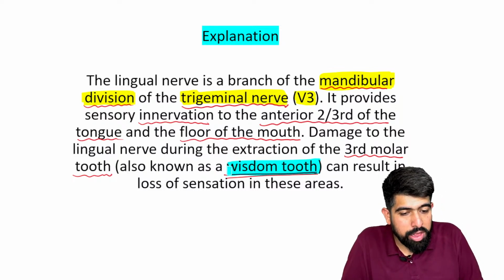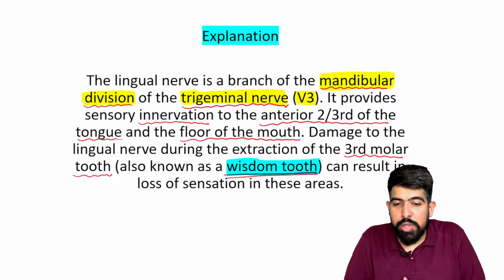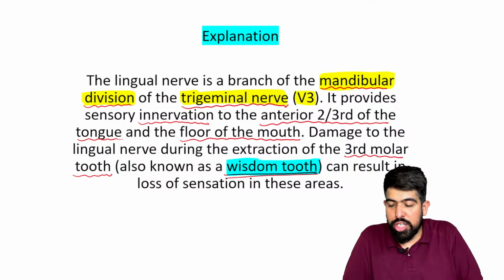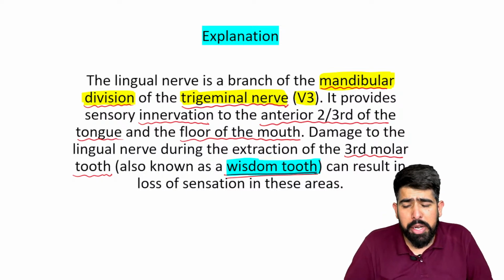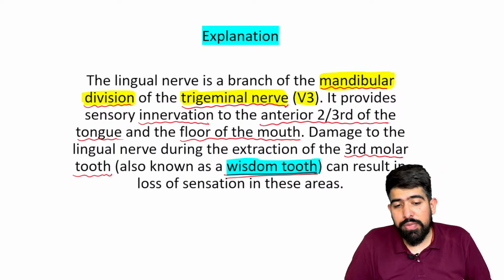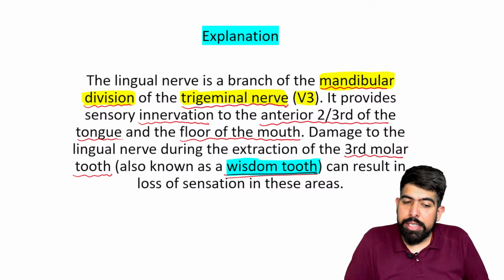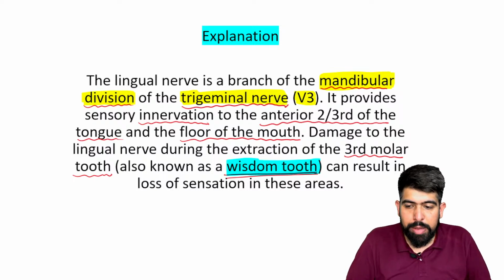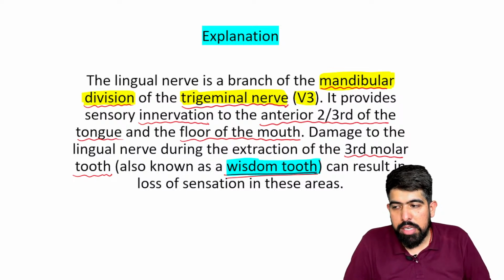So I'm highlighting all the points which are mentioned in the MCQ. The clinical MCQ is clearly giving you the suggestion. Given the clinical features, the loss of sensation in your anterior two-third of the tongue and the floor of the mouth, clearly it is going for the lingual nerve.